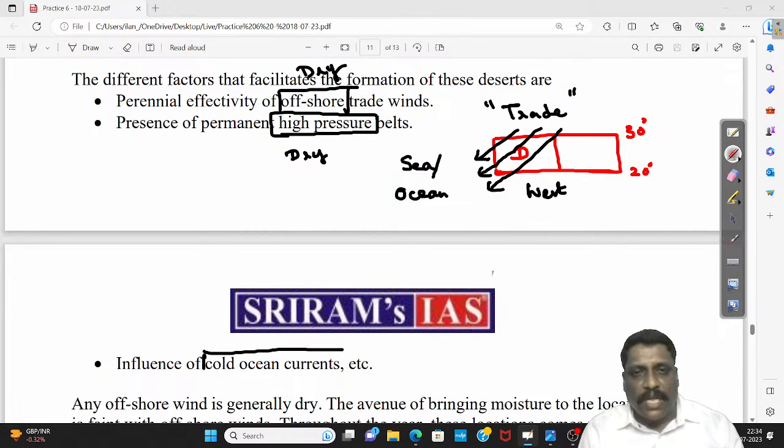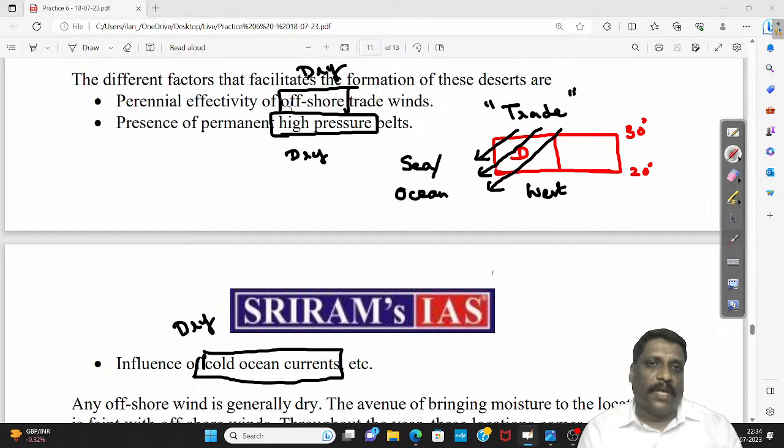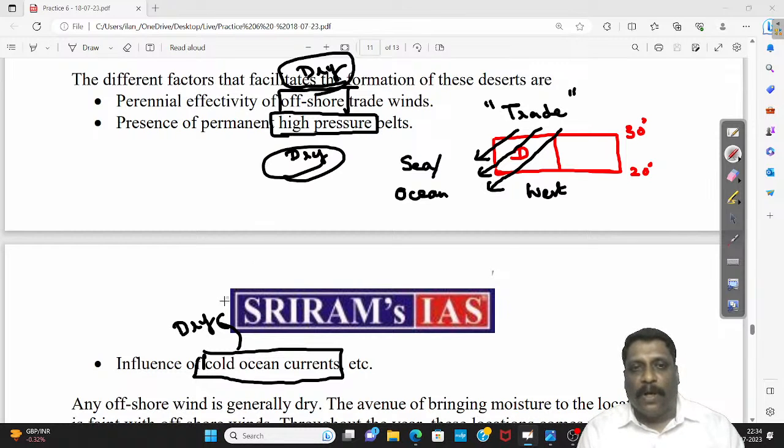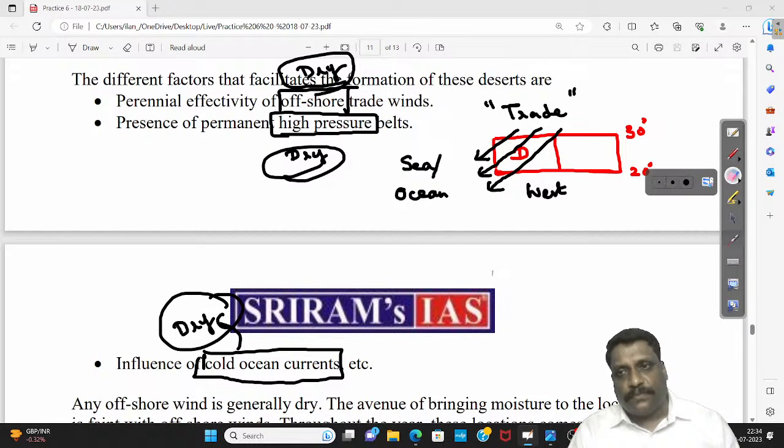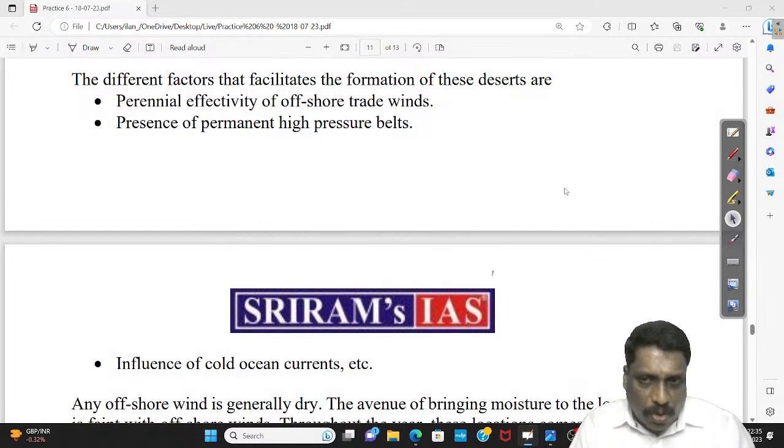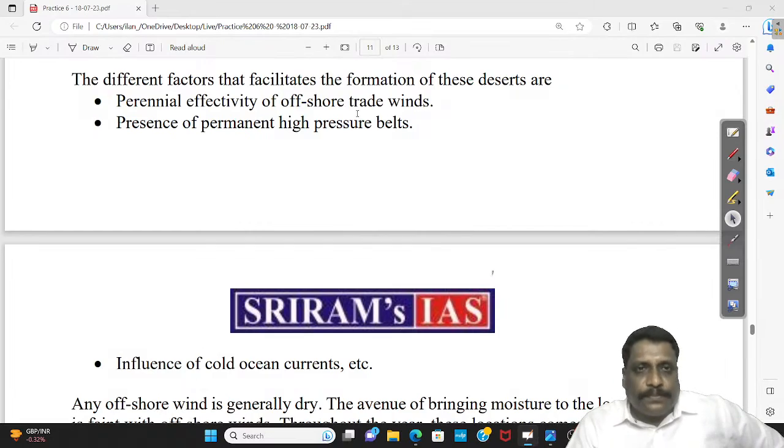And again, I understand most of these deserts along the coastline come under the influence of cold ocean currents. Cold ocean current again induces dry condition. See, offshore wind is inducing dry condition, the presence of high pressure is inducing dry condition, and cold ocean current is also inducing dry condition. All these dry conditions, if you put them together, obviously this place will become desert.